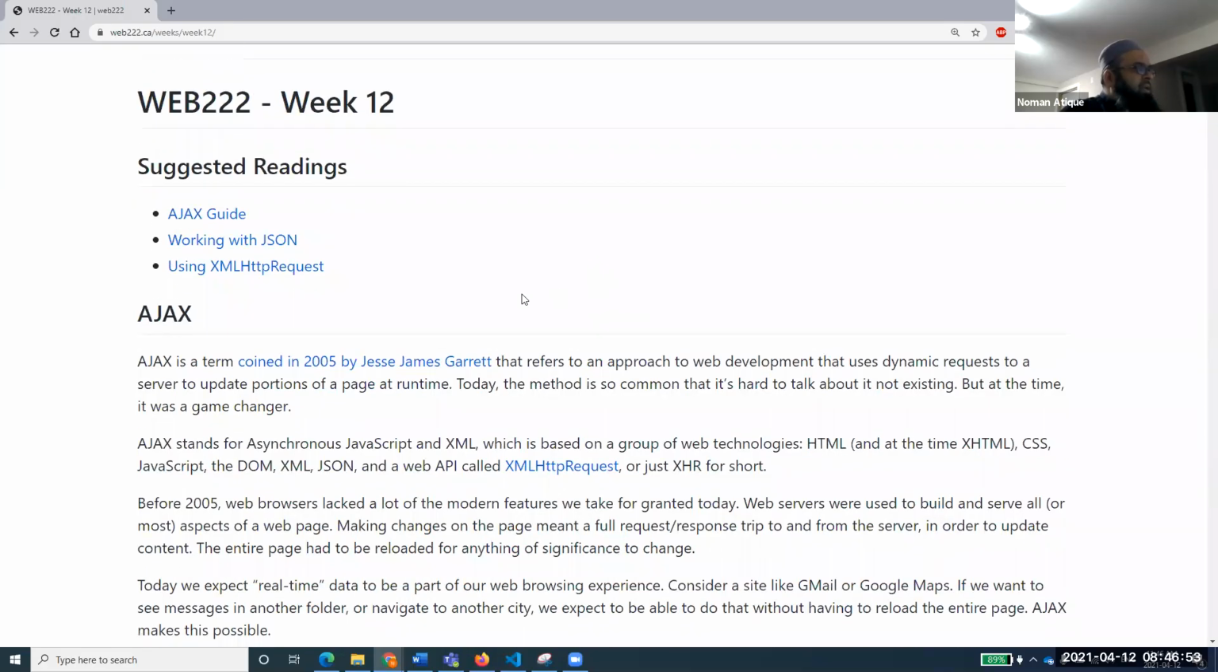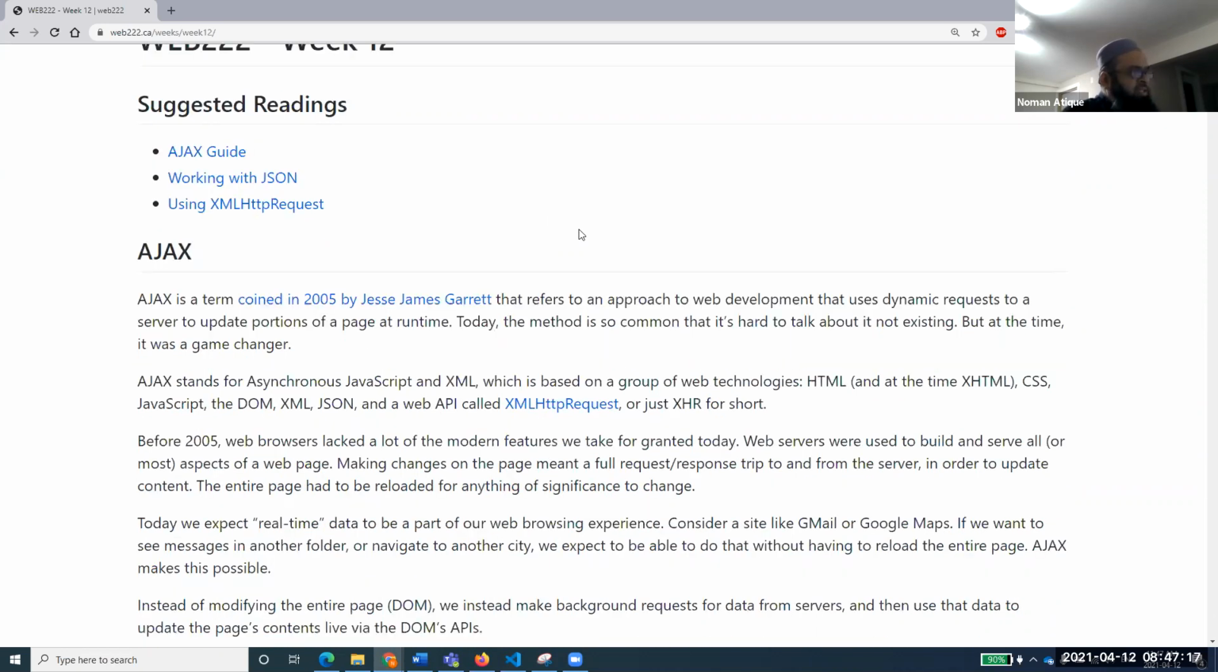Right. So as I said, this is the topic for today, Ajax, which is very, very important, not only of 222. It will give you a very good sense of how you work with this in 222. But as I said, we'll be taking this knowledge to 322 and 422 ultimately. So let's start with Ajax.